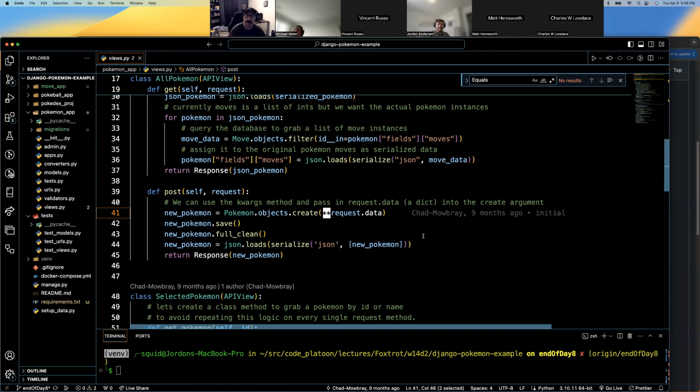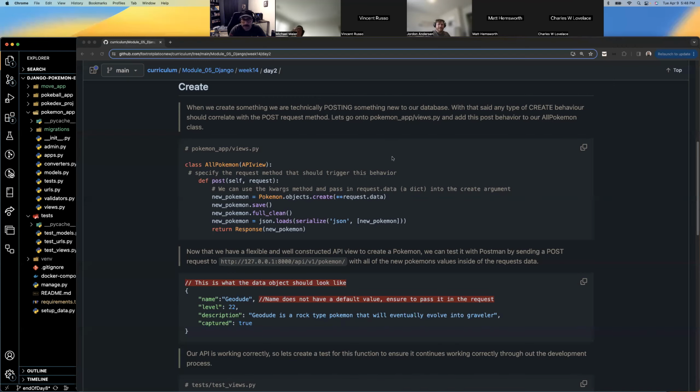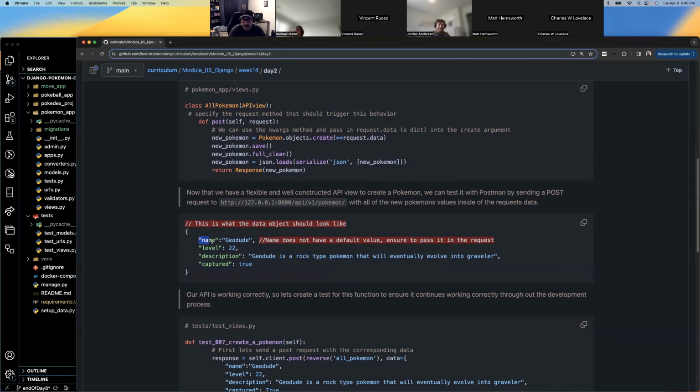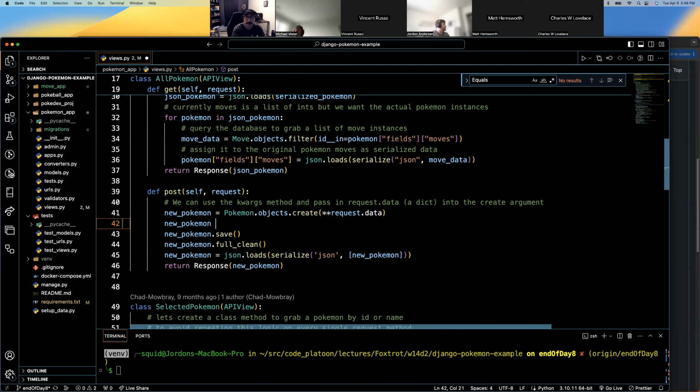That's an easy way to save us from doing this, right? As an example, name, level, description. If we wanted to keep it easy and obvious, and maybe there's reasons you'd want to do this, this would need to be something like name is equal to request.data name, right?